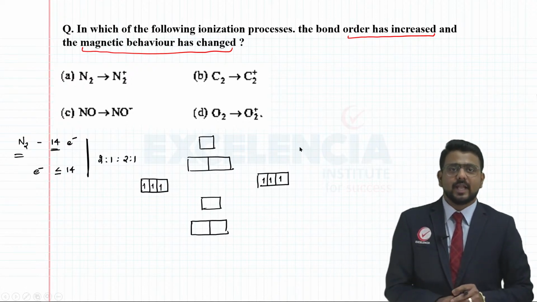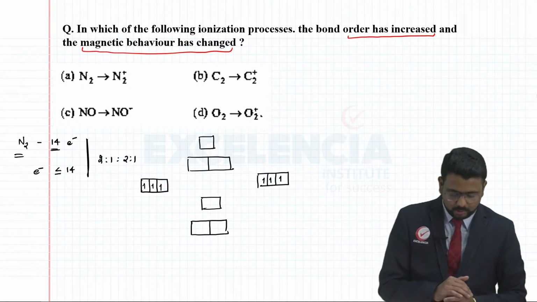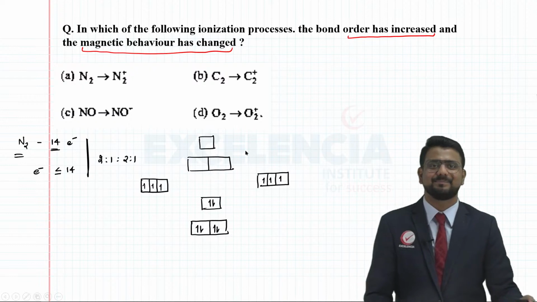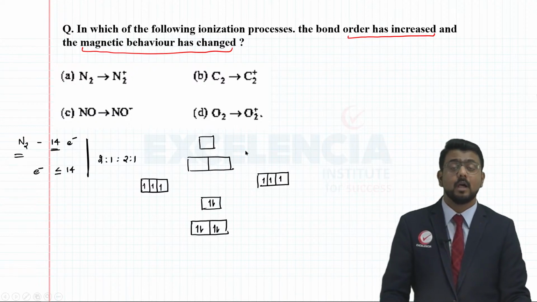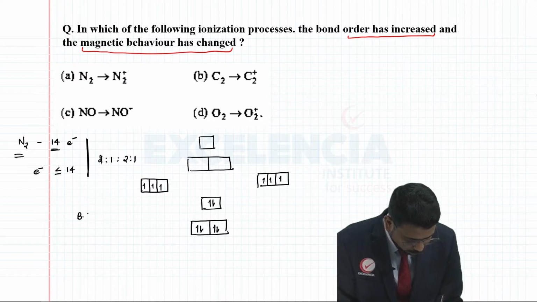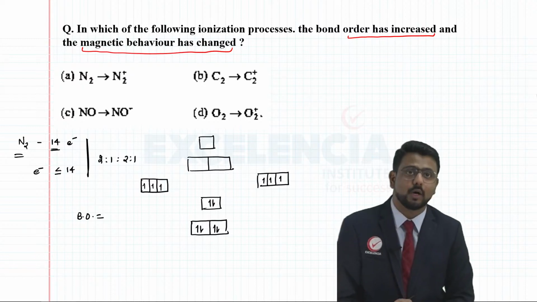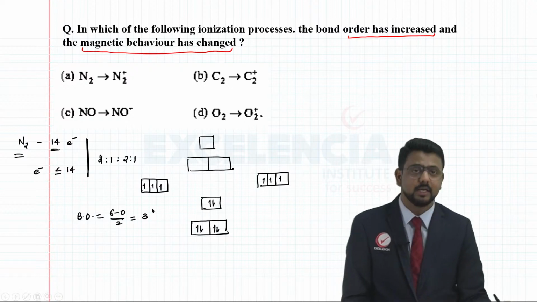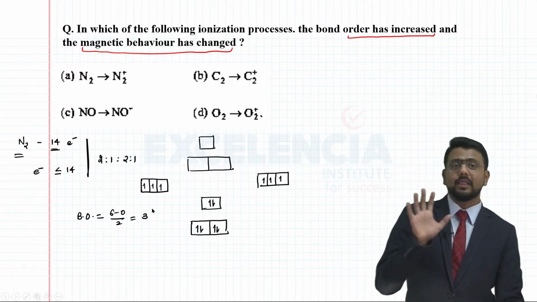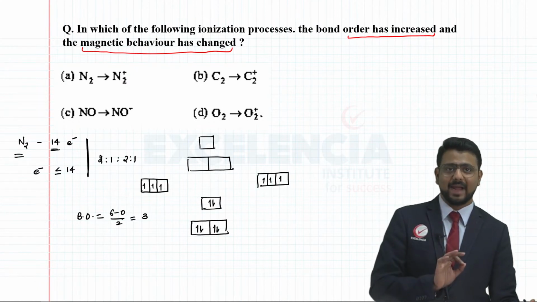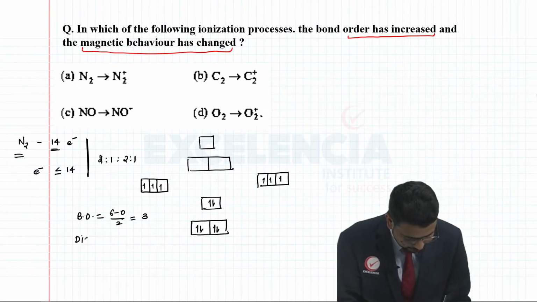So when you distribute these electrons into these bonding and anti-bonding molecular orbitals, it's 1, 2, 3, 4, 5 and 6. That's it. So if I just consider N2 molecule, then its bond order is going to be equal to 6 minus 0 divided by 2, so definitely it is 3. And you can see that all the electrons in the molecular orbitals, they all are paired, and that's the reason it is diamagnetic.